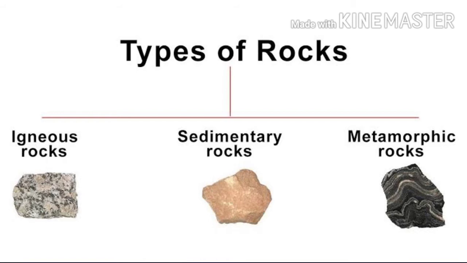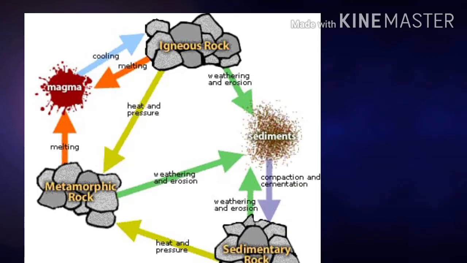Before you learn about these rocks, you must understand that they are interrelated. Otherwise, you may be confused. That is why I am saying at first that the igneous, sedimentary, and metamorphic rocks are all interrelated.